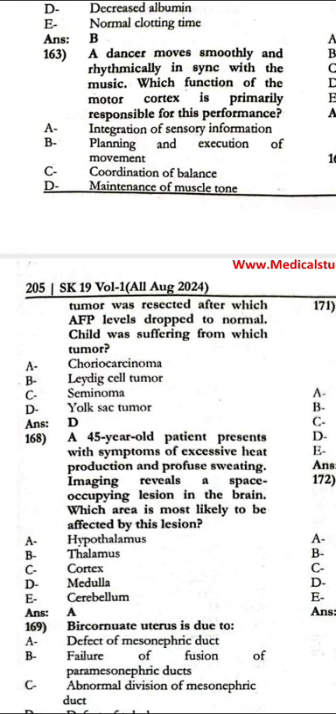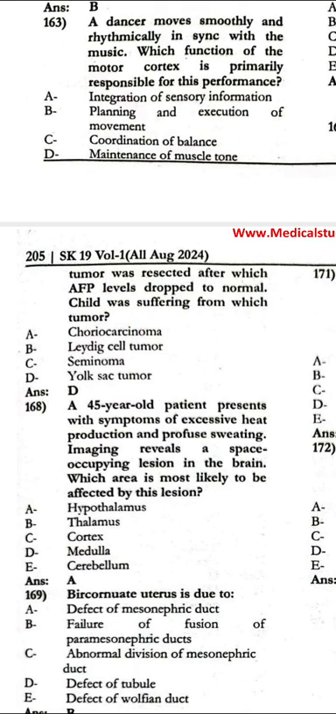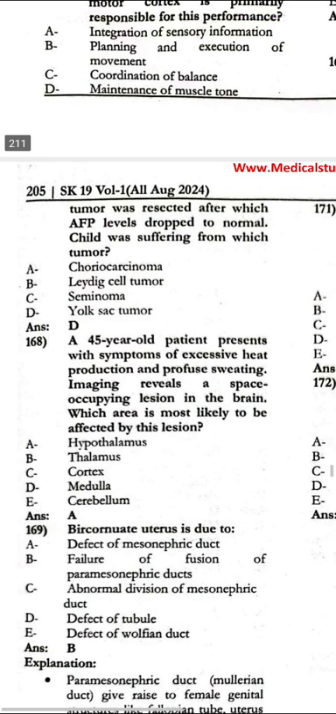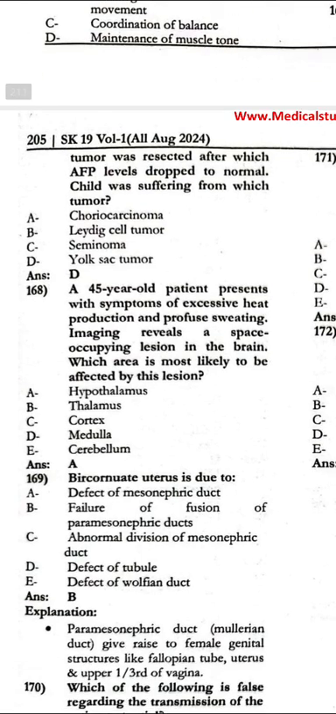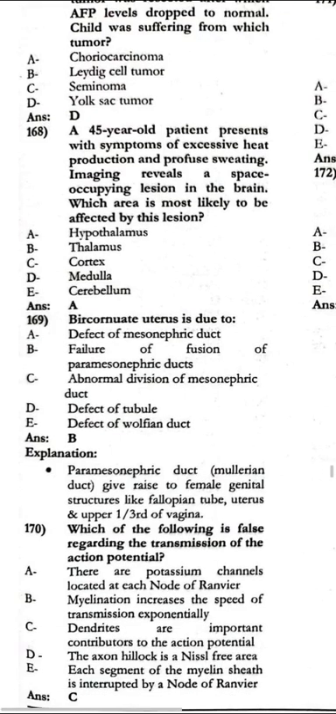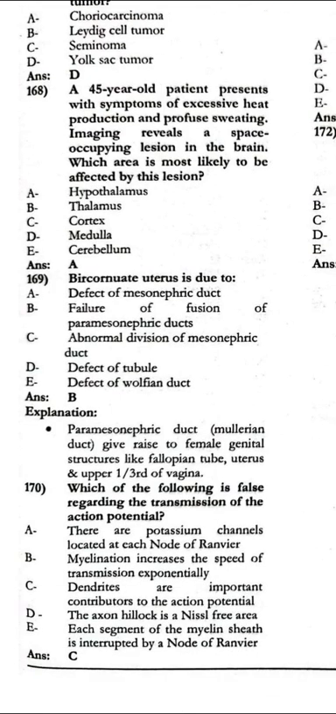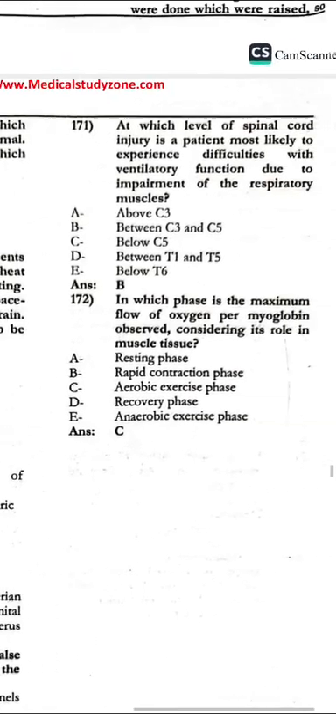A 45-year-old presents with symptoms of excessive heat production and profuse sweating. Imaging reveals a space-occupying lesion in the brain. Which area is most likely affected? In this case, the hypothalamus. A bicornuate uterus is due to failure of paramesonephric duct fusion. Which of the following is false regarding the transmission of action potential? That is, the dendrites are important contributors to the action potential.